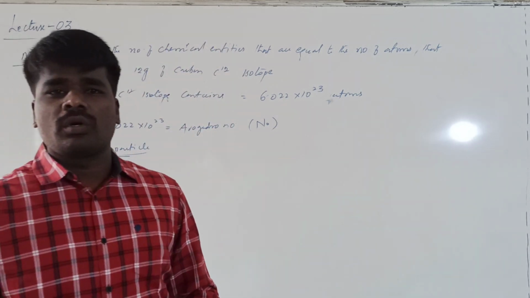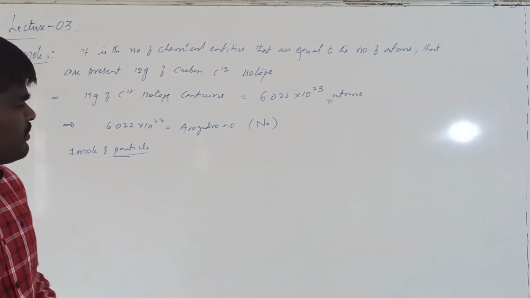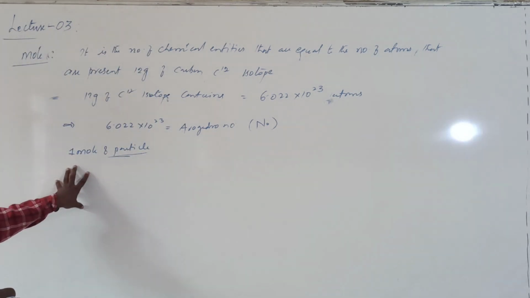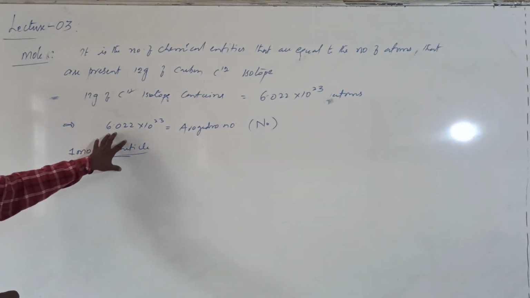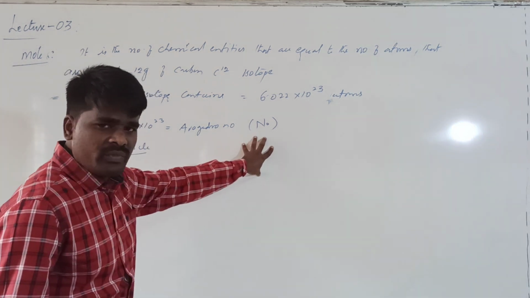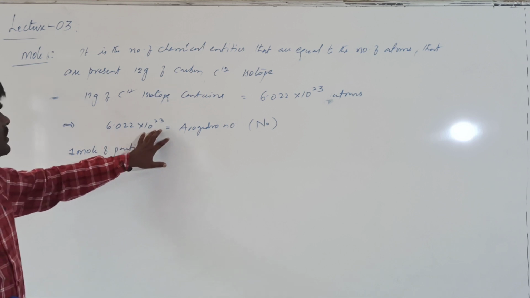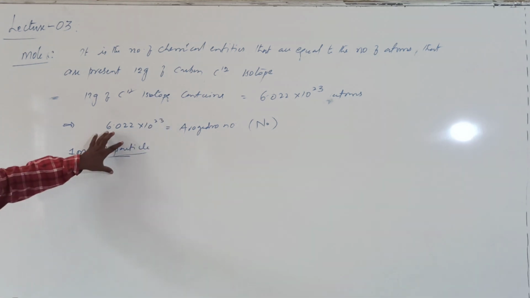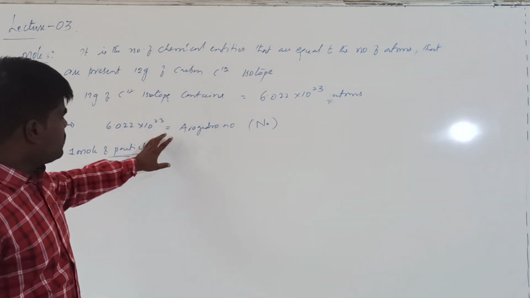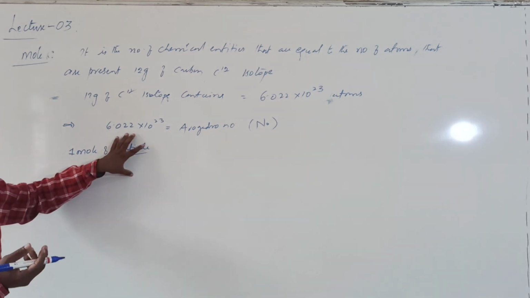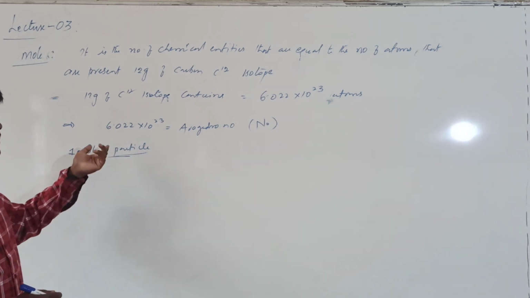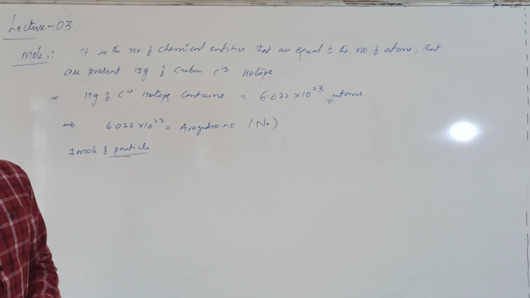When you say score, it always indicates 20. In a similar manner, whenever you are saying mole, 1 mole always stands for a number. What is that number called? Avogadro number. What is this Avogadro number? It is equal to 6.022 × 10^23. Sometimes we will also write 6.023 × 10^23. The 2 or 3 doesn't make much difference. For the simplification of problems, sometimes we directly take 6 also, right?